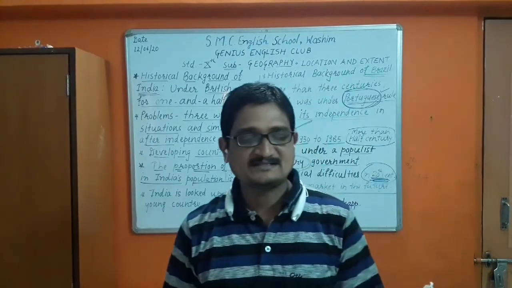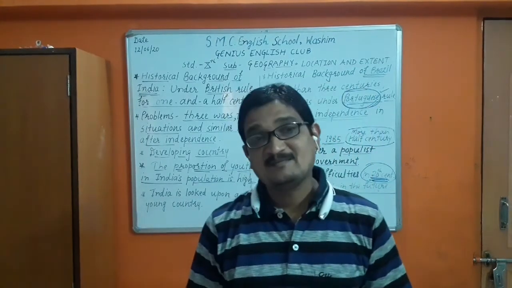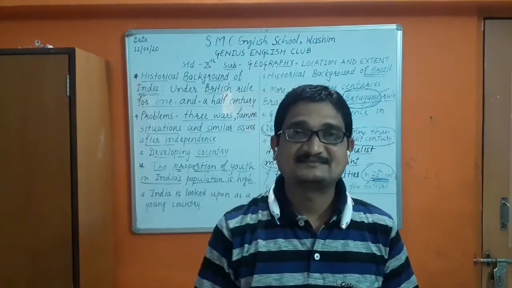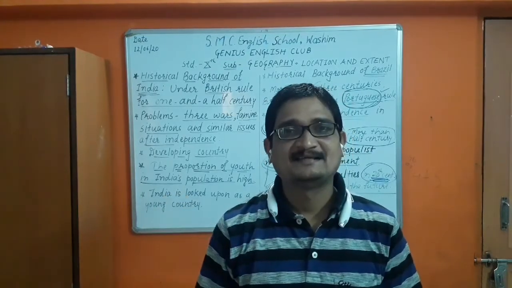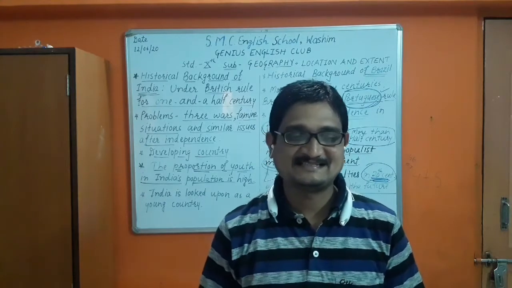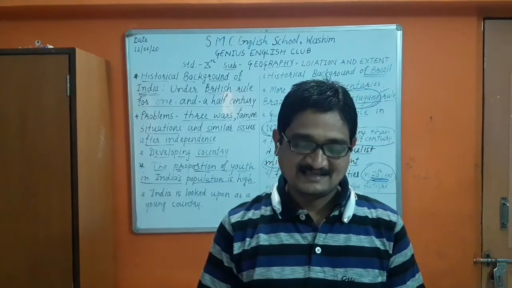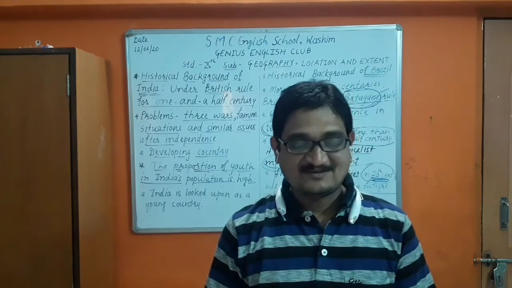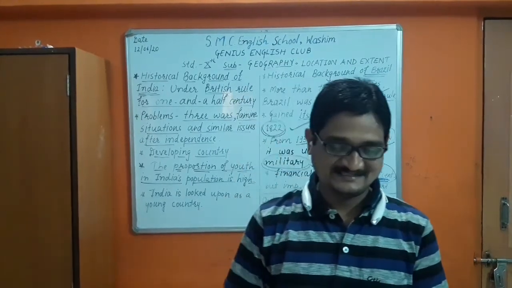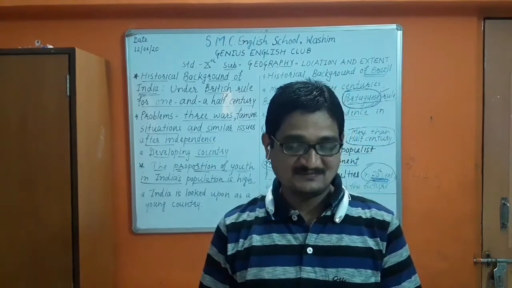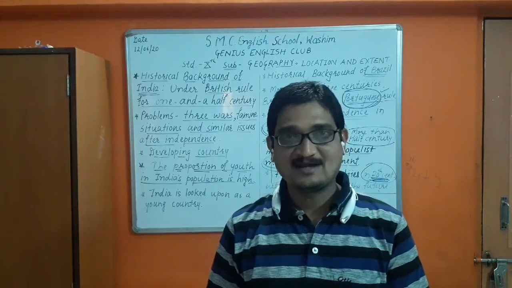Next one is, how many states does each of the two countries have? For example, Maharashtra, Madhya Pradesh, Gujarat, Uttar Pradesh, these states. In Brazil, a lot of tricky names are there in the state names: Sao Paulo, Paraná, Piauí, Maranhão, Amapá, Roraima.